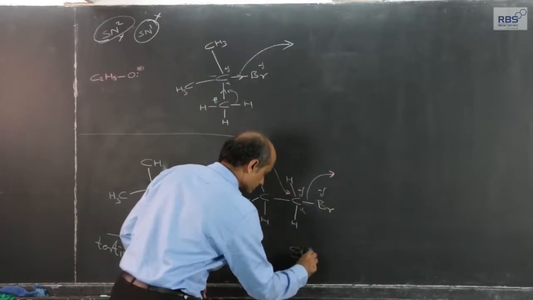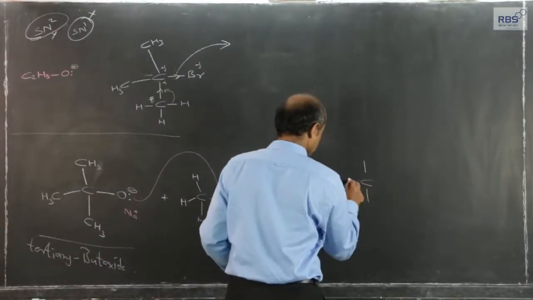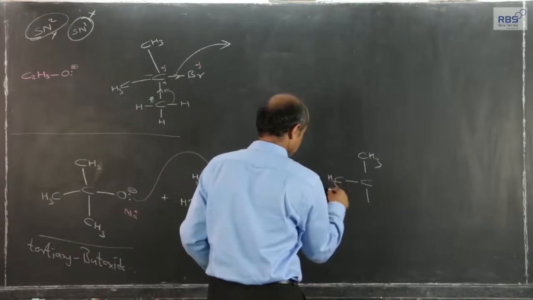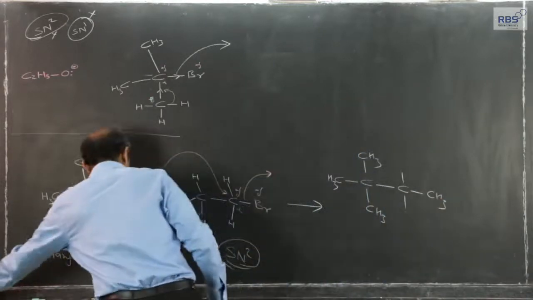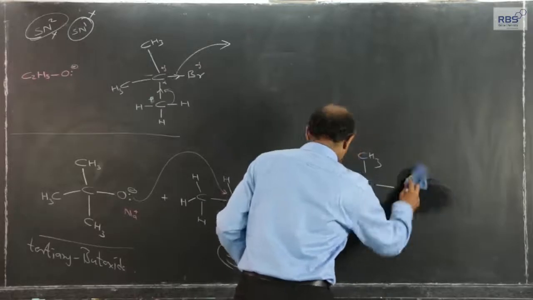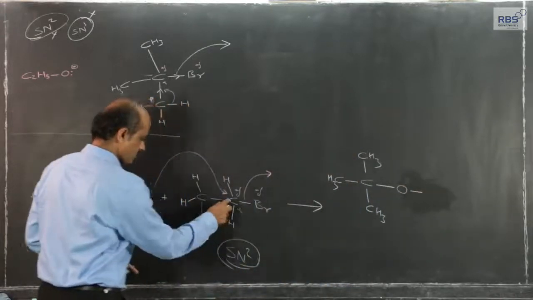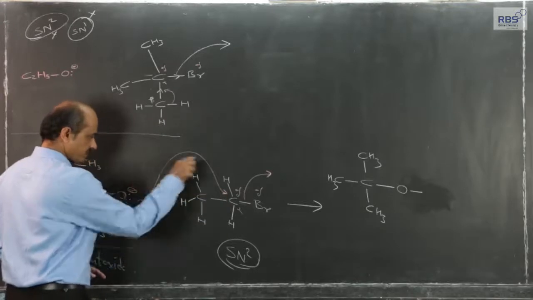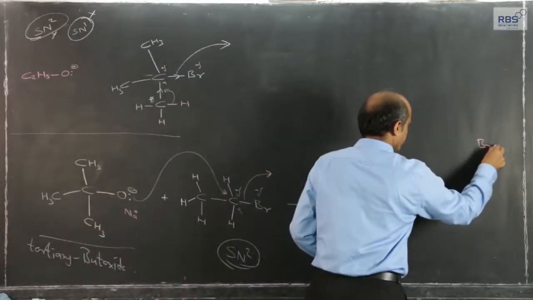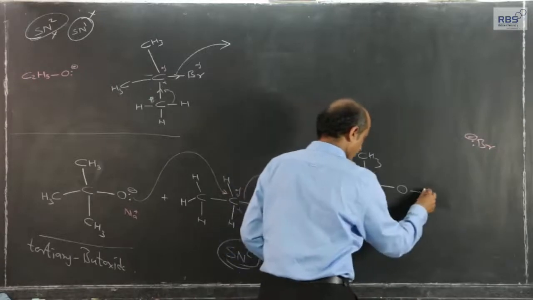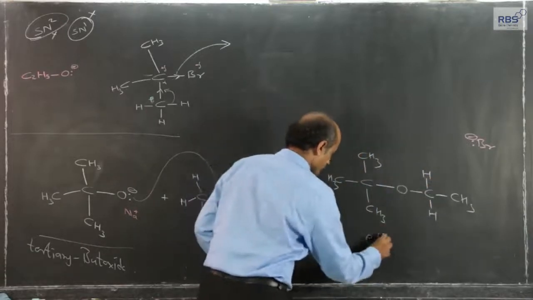which means an SN2 reaction, one step and simultaneous, will result in the alkoxide part, and this oxygen will form a bond with this carbon, this electron pair will get shared, and simultaneously the electron pair will go with bromine in the form of Br minus ion, and therefore what we get is this ether.